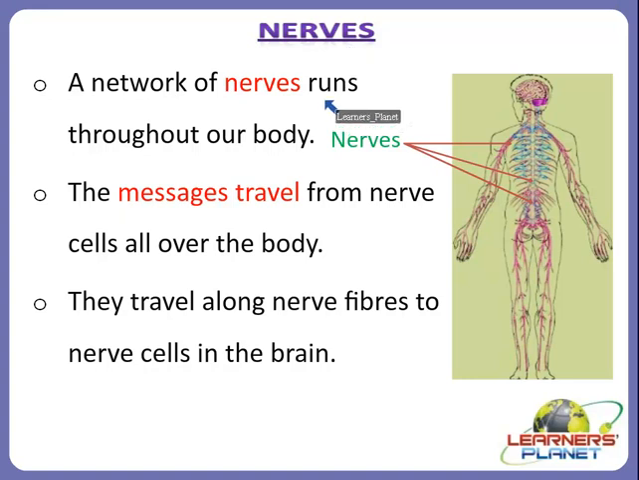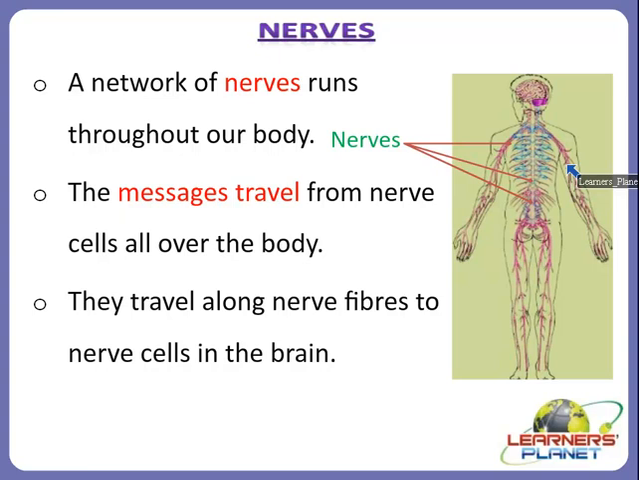A network of nerves runs throughout our body. That is, messages travel from the nerve cells all over the body. As you can see here in this picture, these are the nerves which run throughout our body, and their main function is to travel the message from the nerve cells to the different parts of our body. They travel along these nerve fibers to the nerve cells in the brain, and then the brain will send the message, and that message will be carried out to different parts of the body.